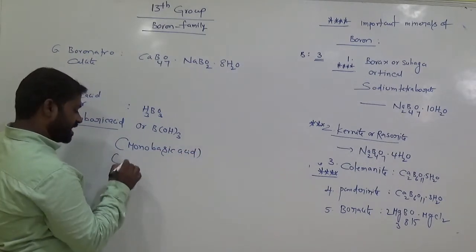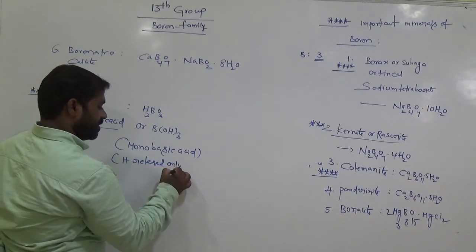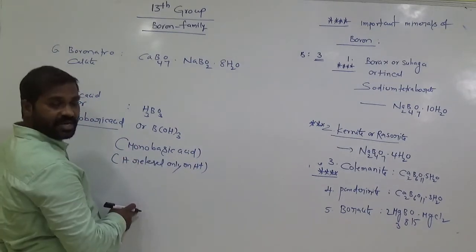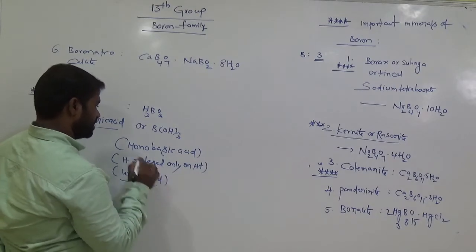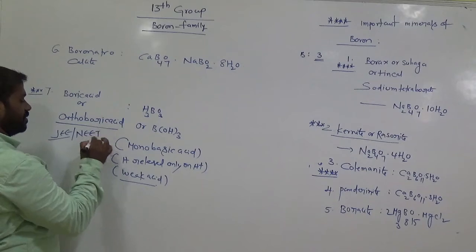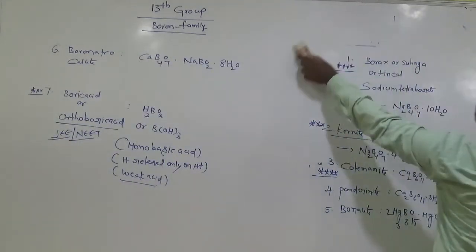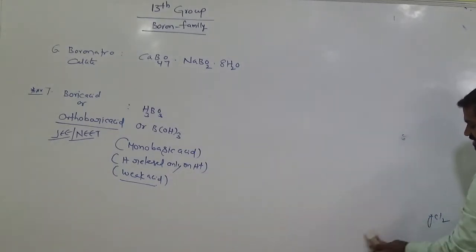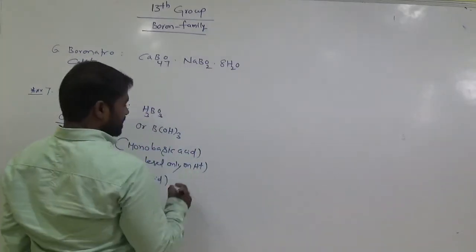Why is it a monobasic acid? It releases only one H plus, so it is called a monobasic acid. Okay, it is a weak acid. Weak acid. We have already discussed this topic also. Important point: orthoboric acid. Okay, we have to learn about this. Boron is there or not? So boron does not exist freely, but exists in combined form in these types of compounds. Okay, orthoboric acid.